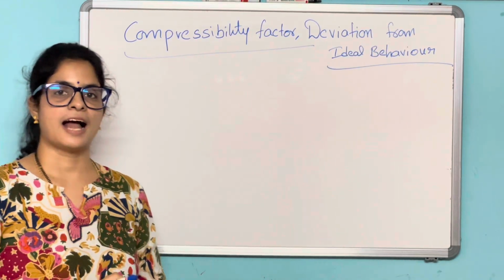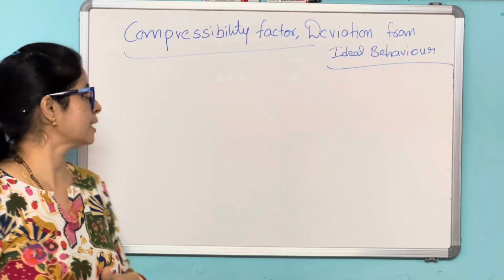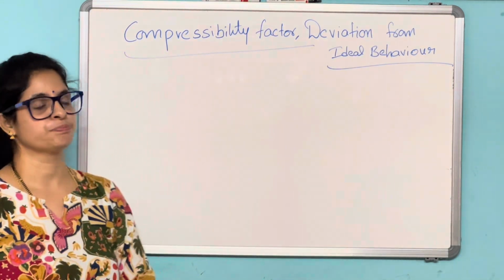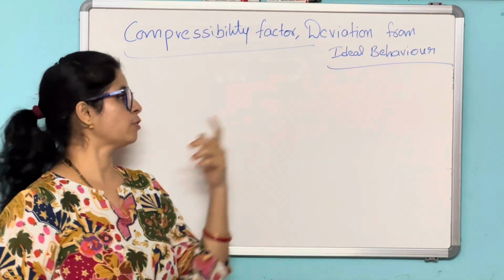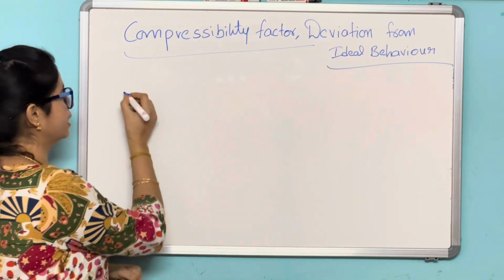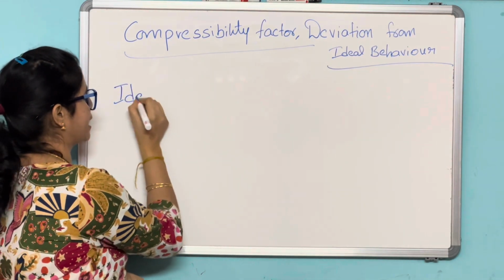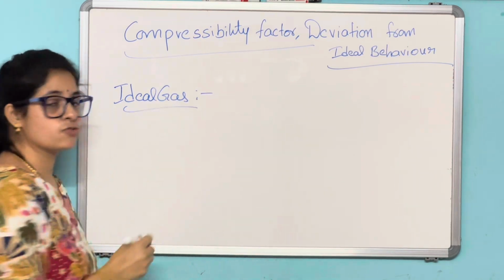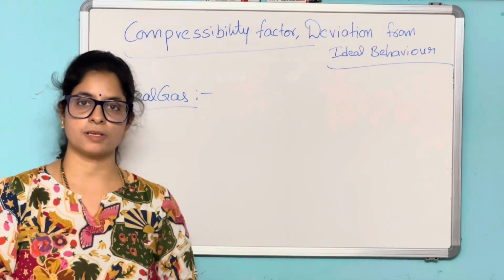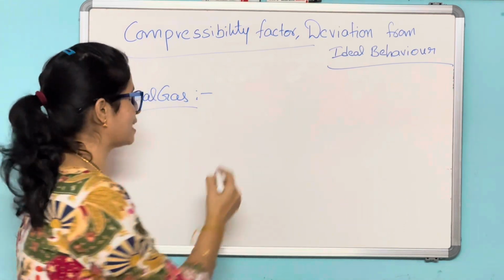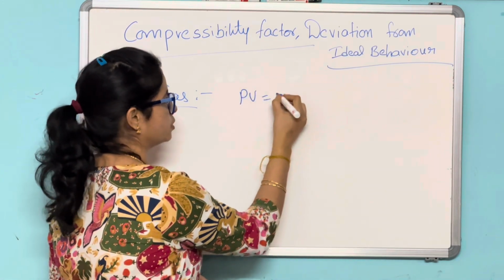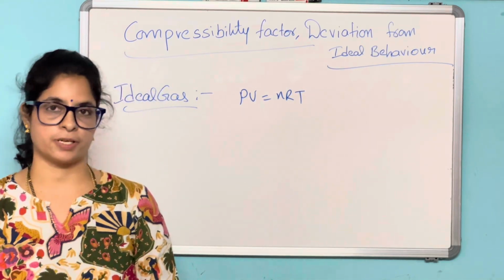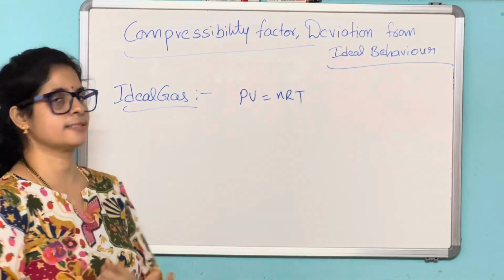Hi all, and the next topic from the gaseous state is compressibility factor and the deviation from ideal behavior. So here, before going into this topic, we'll first discuss what an ideal gas is. What is an ideal gas? Actually, a gas which obeys all the gas laws and the ideal gas equation PV = nRT at all conditions of temperatures and pressure is an ideal gas.